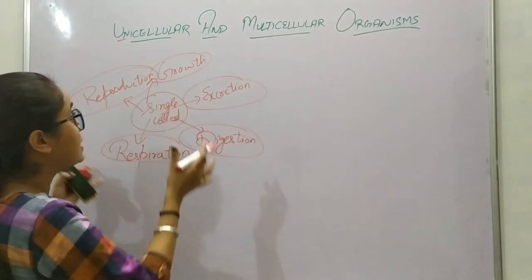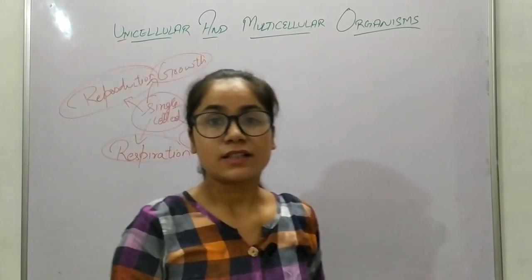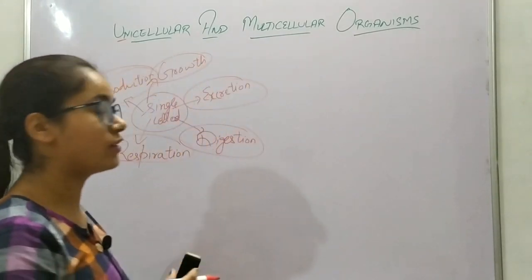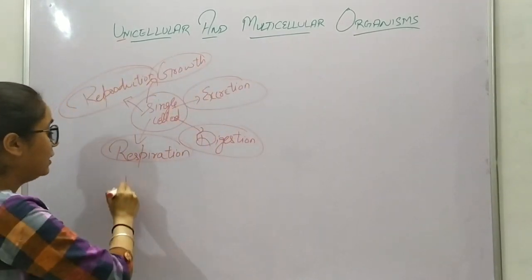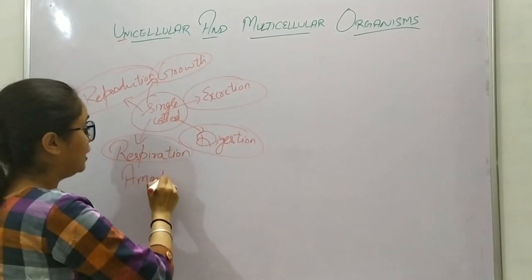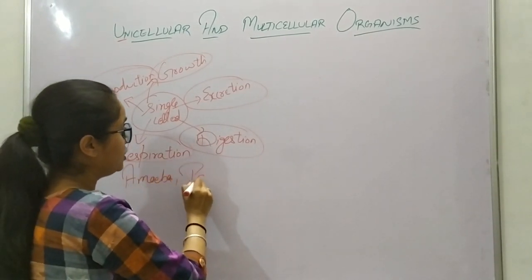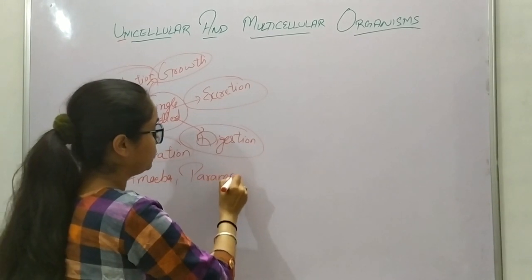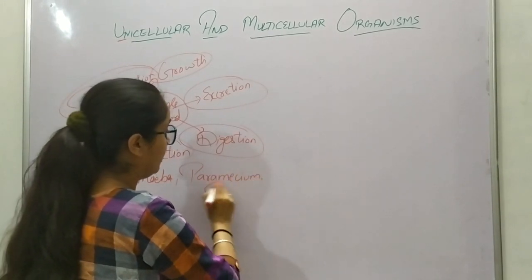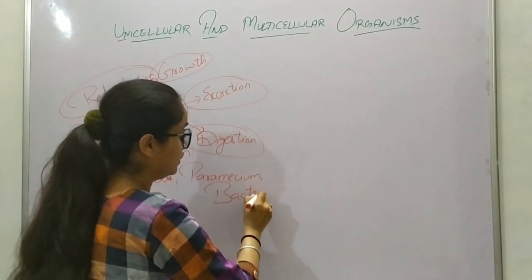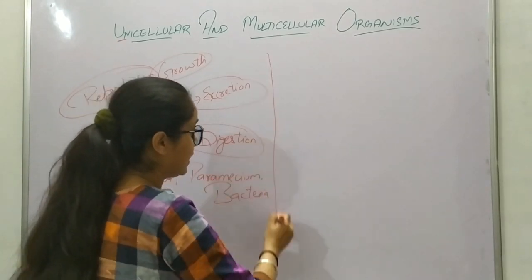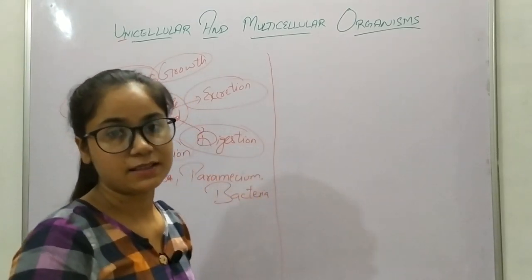So these are the unicellular organisms. So what are those single celled organisms? Those are amoeba, paramecium, and bacteria. These are the single celled organisms.